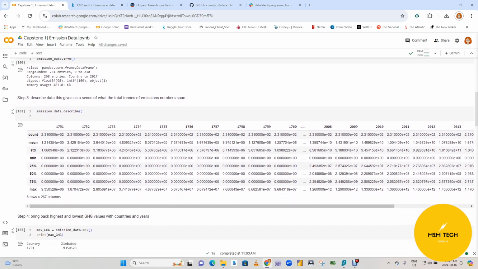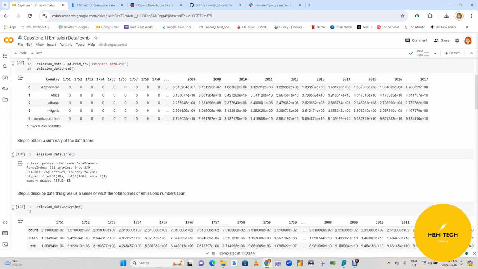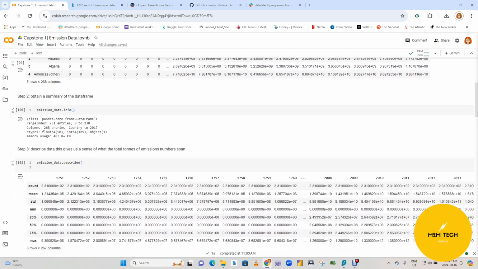And then I described the data to give a sense of what the span was between the emission numbers that were assigned to the countries or areas. So for example, the Americas have been amalgamated into one, and there's other examples of those global regions showing up in this data set as well.